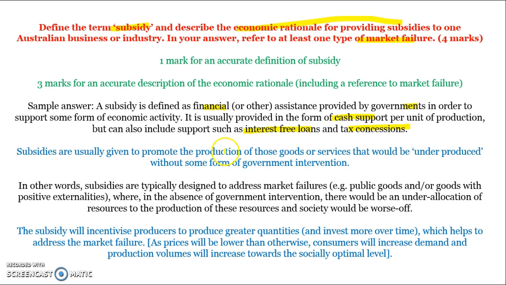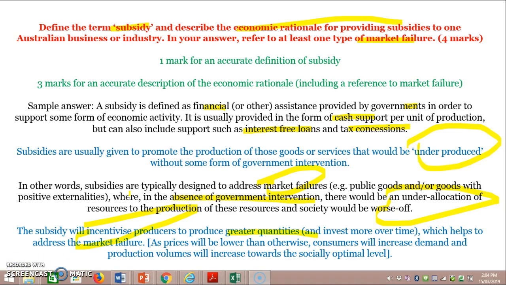Subsidies are usually given to promote the production of those goods and services that are underproduced in a free market. In other words, subsidies are typically designed to address market failures for things like positive externalities, where in the absence of government intervention, there would be an under-allocation of resources to the production of these products. The subsidy incentivizes producers to produce greater quantities, which helps to address the market failure.